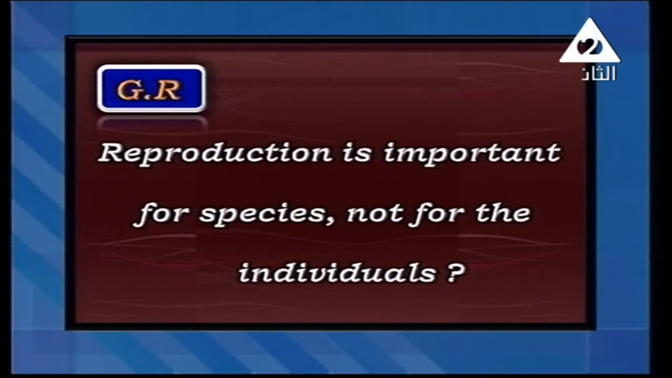Well, give reason for number one. Reproduction is important for species, not for individuals. For what? As we said, reproduction is very important for species, not for the individual. To prevent it from extinction, and also for propagation, and also for remaining the type of the species. Okay. Think, and next time I need you to write the answer and revise it.